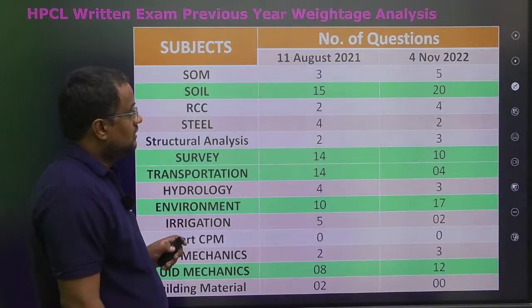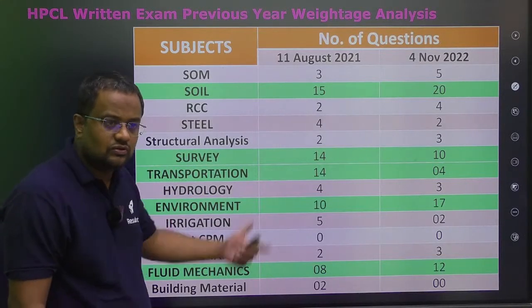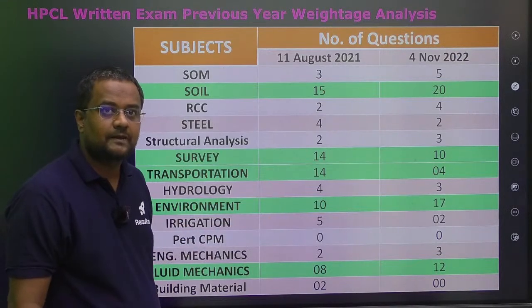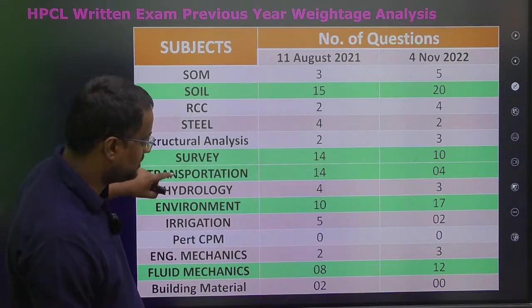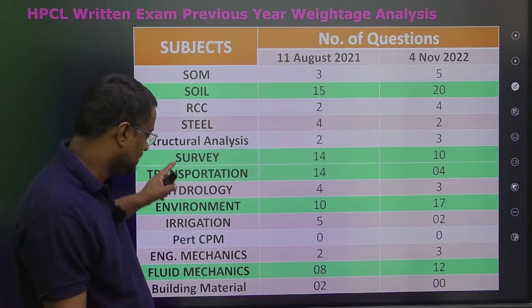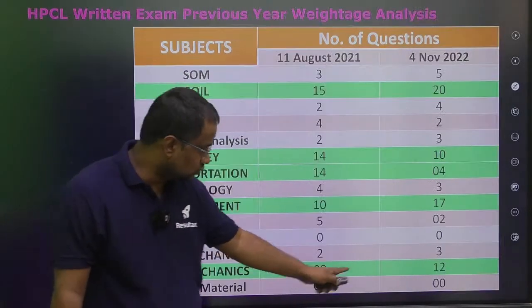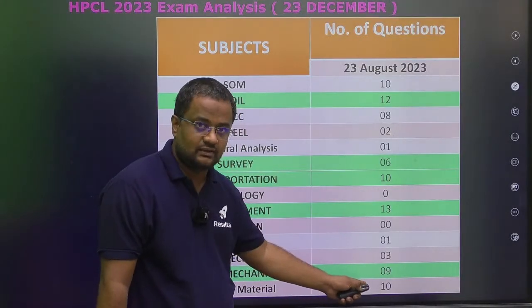Now guys, this is the weightage analysis of 2021 and 22. Later on you can take a screenshot and see this. So always, guys, the weightage of surveying, transportation and environment is on the higher side. Building material was less in 2021 and 22, but in 2023 it is quite high.